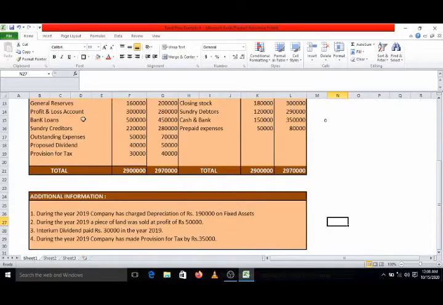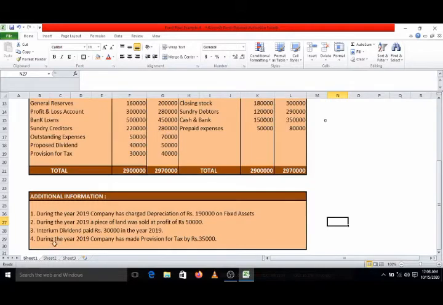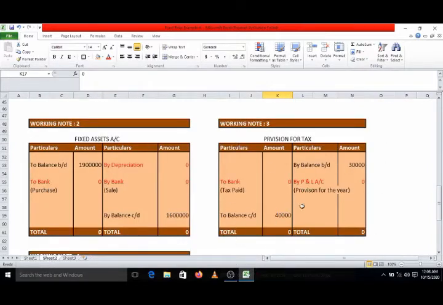So here you can check out in the example provision for tax. Opening, that is the first year 30,000, second year 40,000. So opening balance 30,000, closing balance 40,000. In addition to that, we know that during the year the company has made the provision for tax of rupees 35,000. So in provision for tax account, where we record it, you can check out here, that is on credit side. As we pass the entry profit and loss account debit to provision for tax account, so it appears on profit and loss account. Already these things we have discussed in our introduction video. So by profit and loss account 35,000.